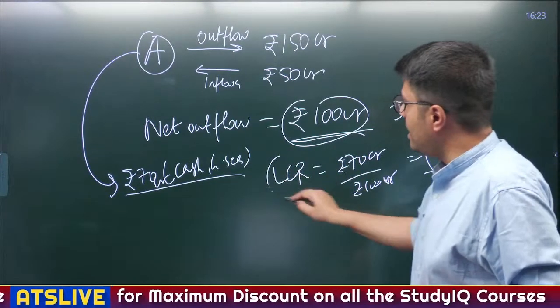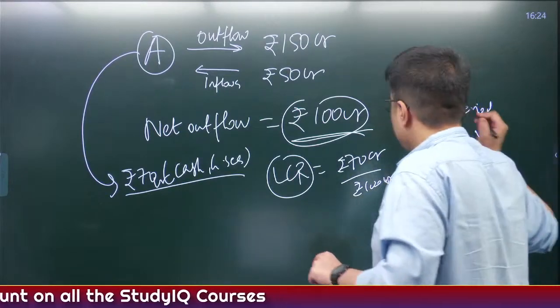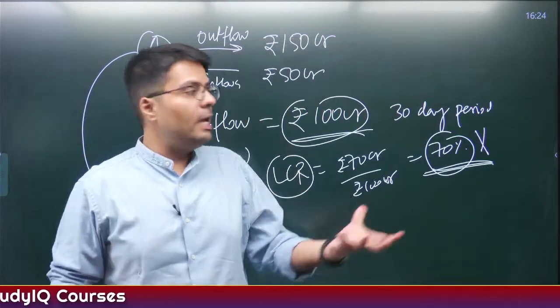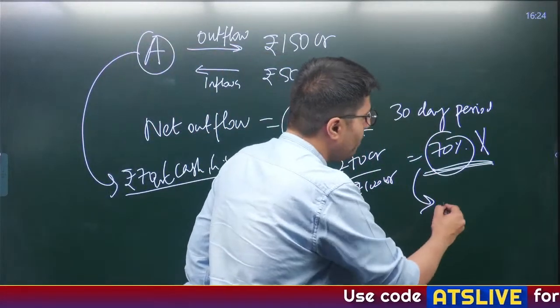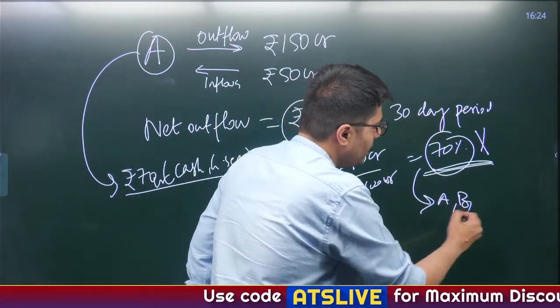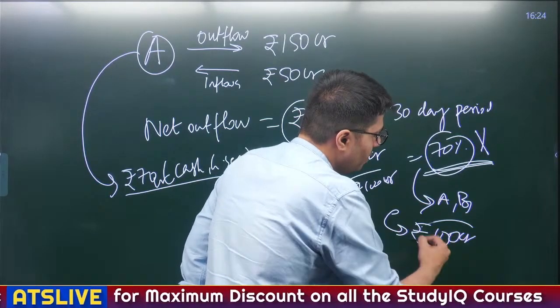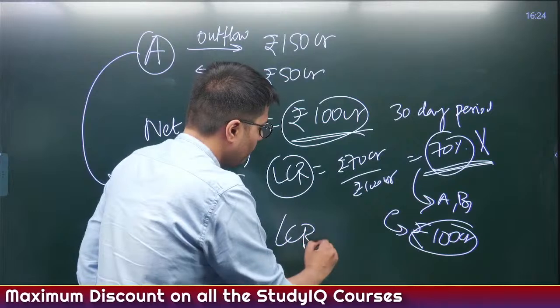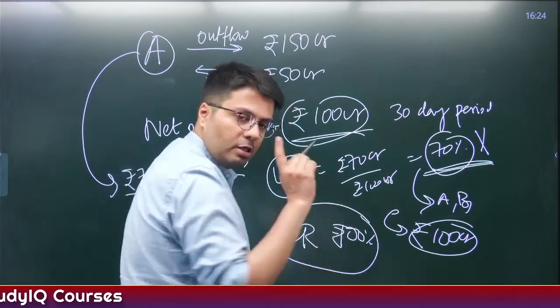So LCR of bank A becomes 70%, but RBI says that you cannot keep it at 70%. You have to keep all the net outflows in your highly liquid assets, which means all the banks, bank A, bank B, bank C, all of them have to maintain at least 100 crore in their liquid assets, which means LCR of 100%. Any doubts up till now?